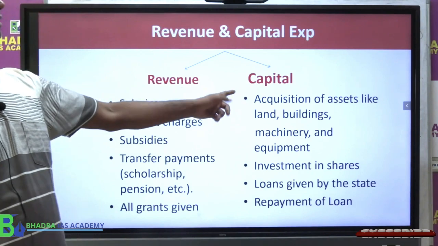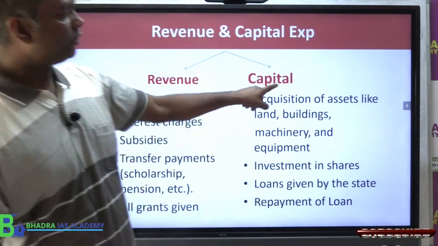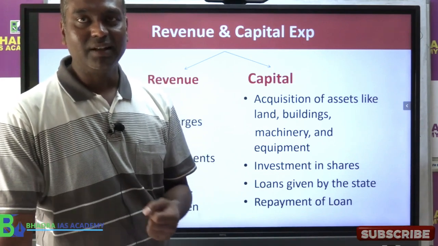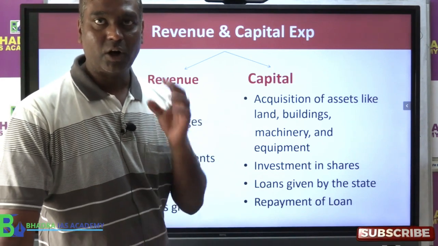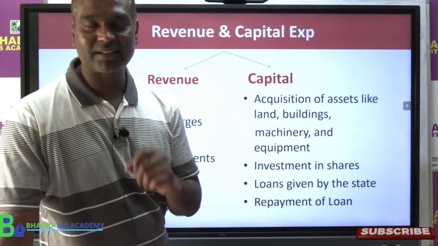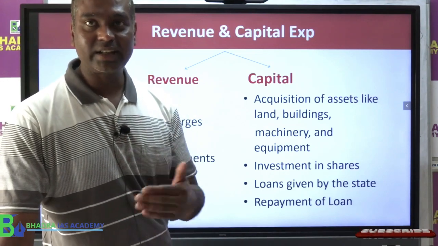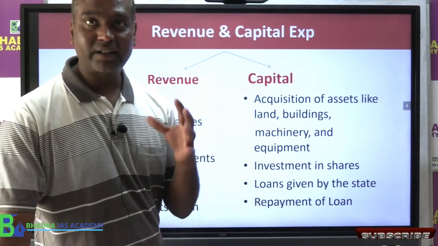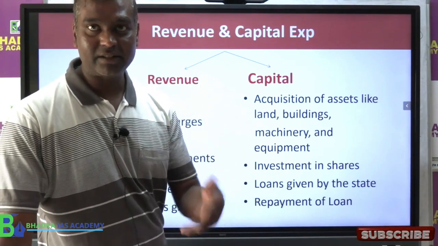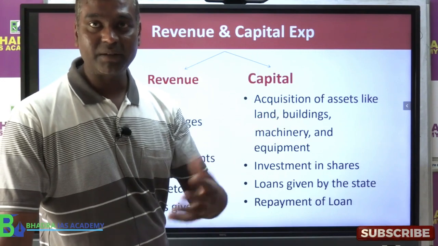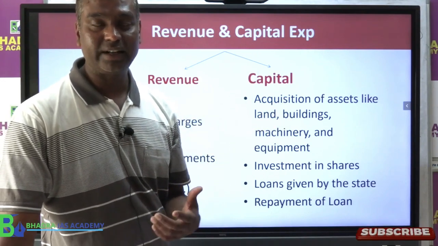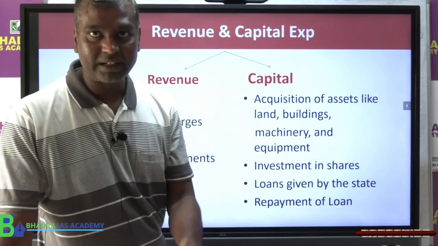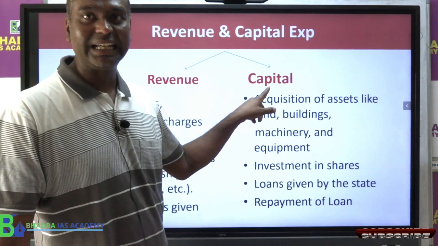Capital expenditure, opposite. This I told you, it creates asset to the government. Like for example, constructing an hospital. Now hospital construction is an asset, it's a property. Yeah, constructing a flyover, it is a property, it remains for a long time. Yeah, creating a airport, right? That is done by central government, but it becomes again a property, asset, right? So whichever property asset is created by state government, that comes under state government's capital budget.